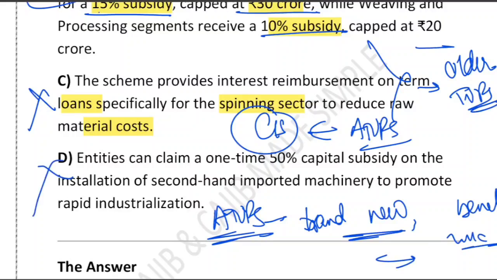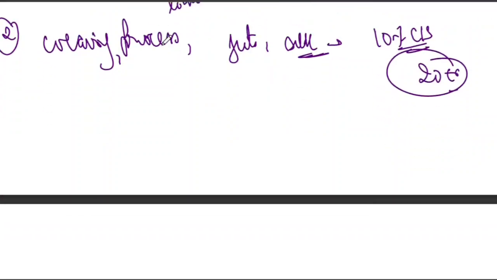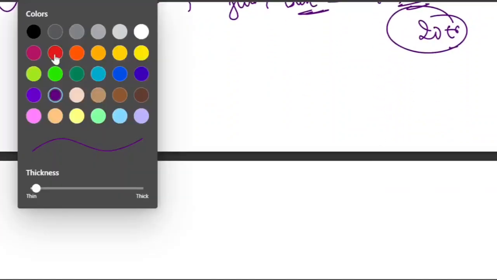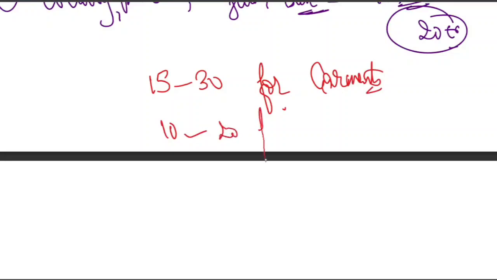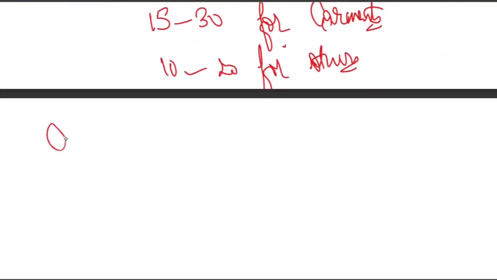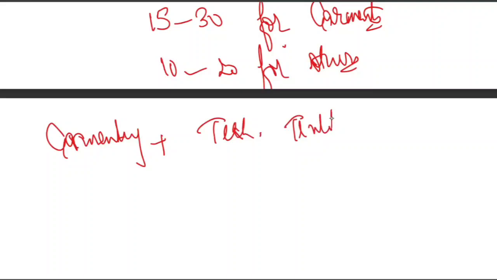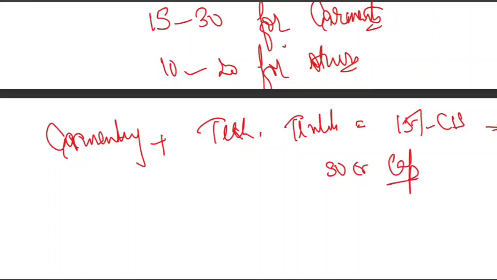So what we learn from this discussion is that there is a memory trick I can provide you so that you can remember the limits. So what is the memory trick? Just remember it: 1530 for garments, 1020 for others. So what does it mean? 1530 simply means garmenting plus textile, technical textile, 15% CIS and 30 crore cap. That's called 1530.